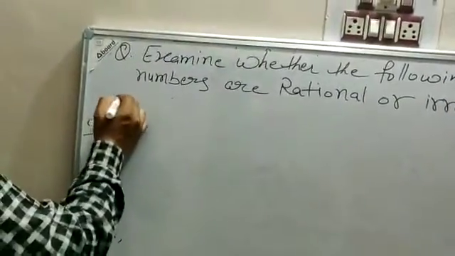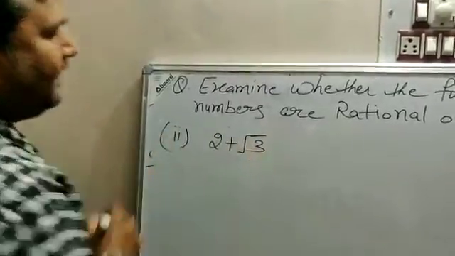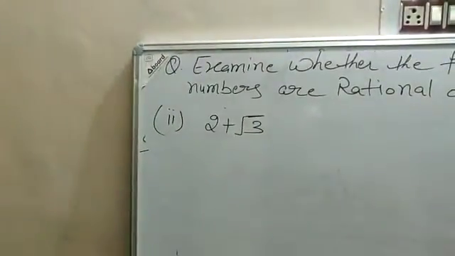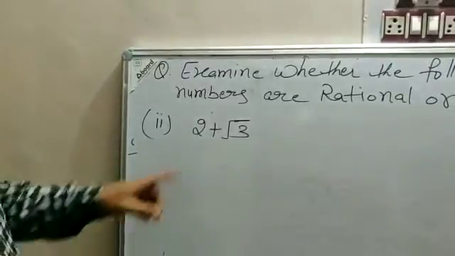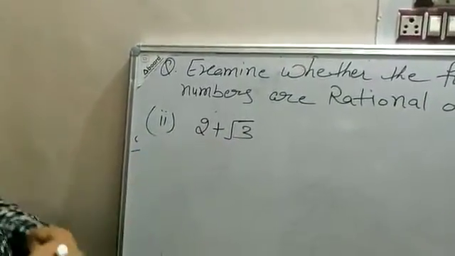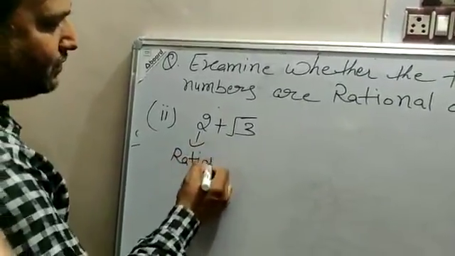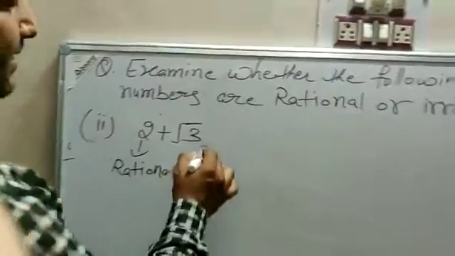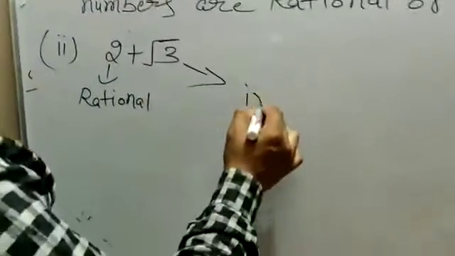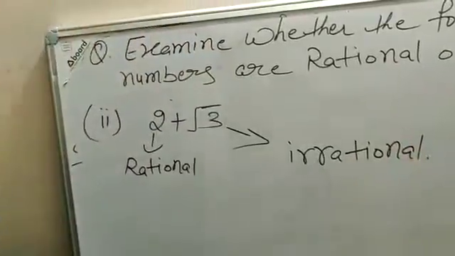Next one, second part is 2 plus root 3. No one can add 2 into root 3 directly, because 2 is your rational number and root 3 is irrational.